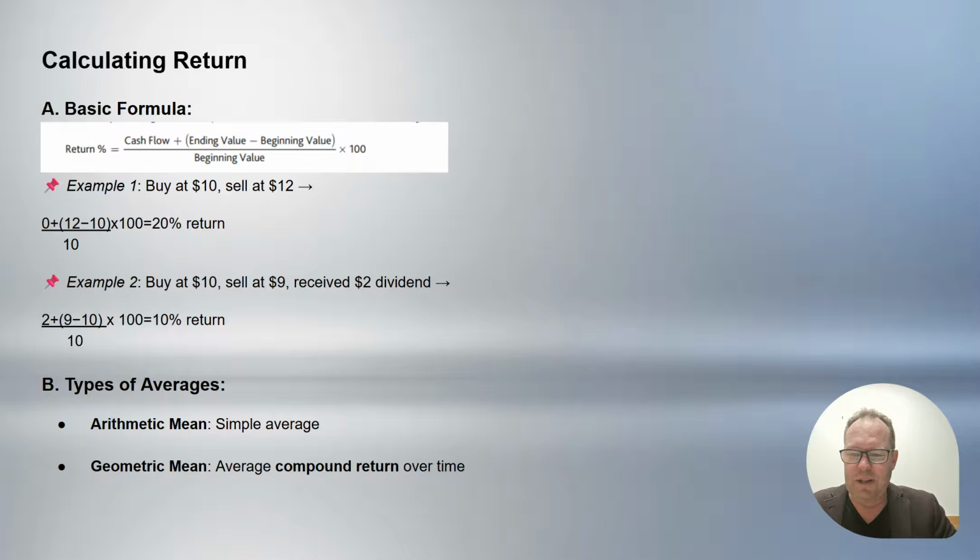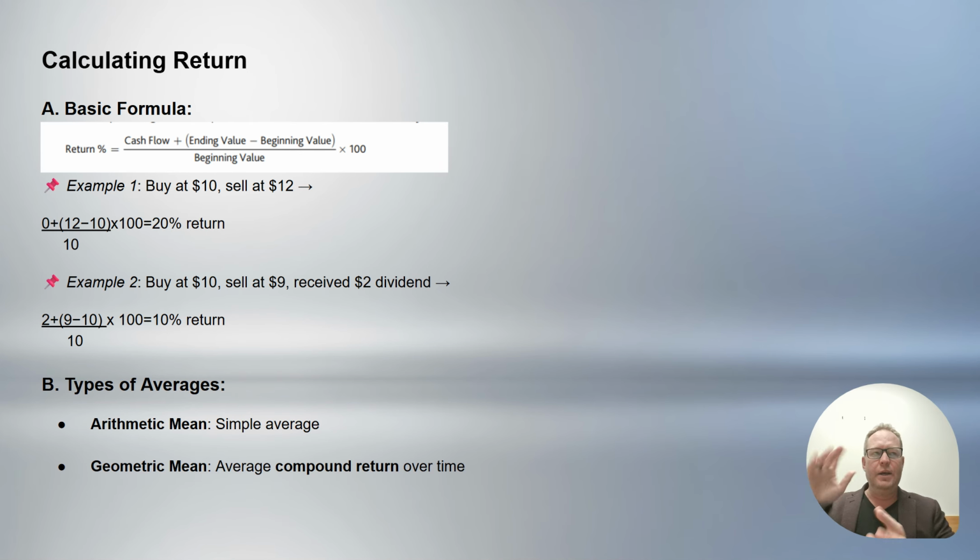How we would calculate that: we would take the cash flow of 2 plus ending value minus beginning value, which would be 9 minus 10. It would be divided by, again, the beginning value of 10 and multiplied by 100. So in that example, considering the loss of the stock itself, but receiving the dividend, it actually gave us a return of 10%.